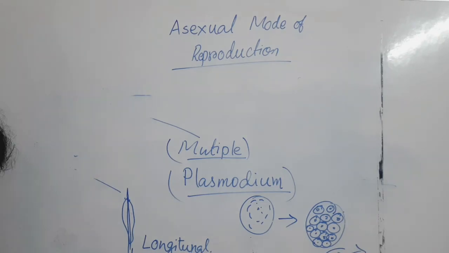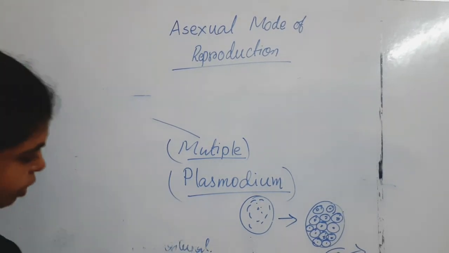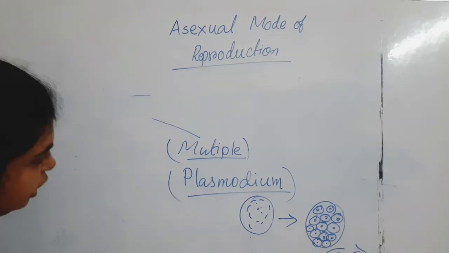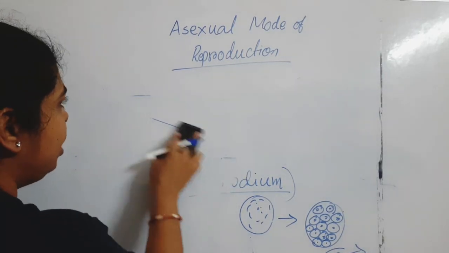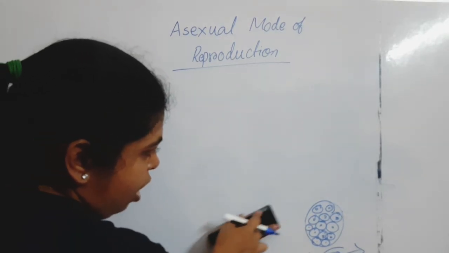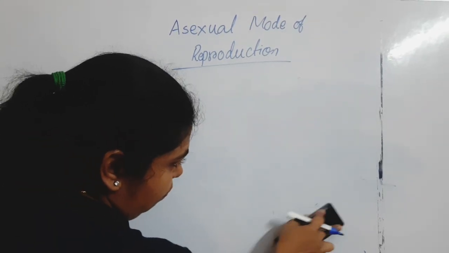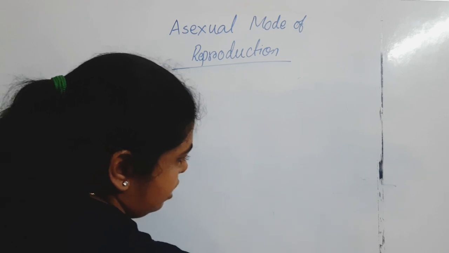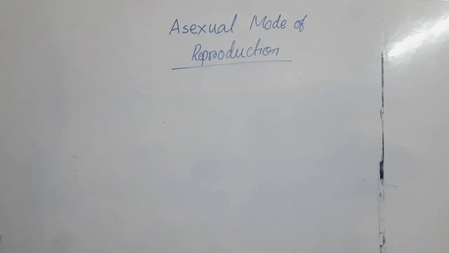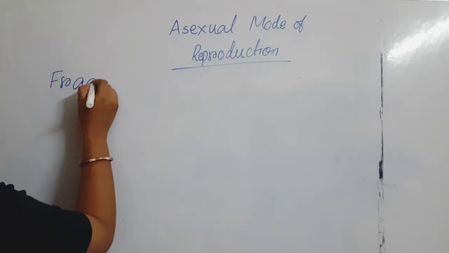So fission is binary fission, and within the binary fission, amoeba has the transverse section, and Leishmania has a longitudinal section. On the other hand, there is multiple division, which has been found in plasmodium, where lots of merozoite cells are formed, the sac bursts, and the merozoites come out together. Okay, so now what is next? Next is fragmentation.